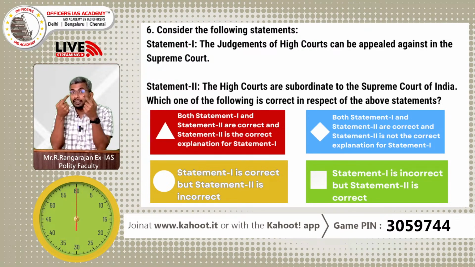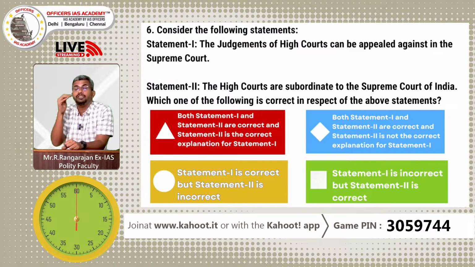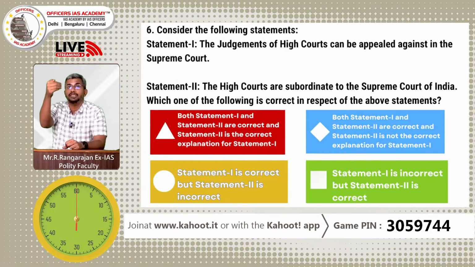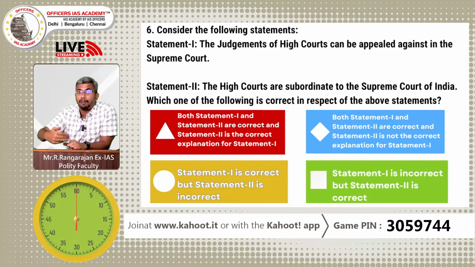So, see, in the Constitution, subordinate courts denotes what? The lower courts in a state which come under the High Court, under the supervision of the High Court. They are called subordinate courts. But the High Court is not a subordinate court. It's an inferior court. When you say inferior, it means the judgments and the orders of the High Court can be appealed against in the Supreme Court, which is fine. But that doesn't make it a subordinate court.